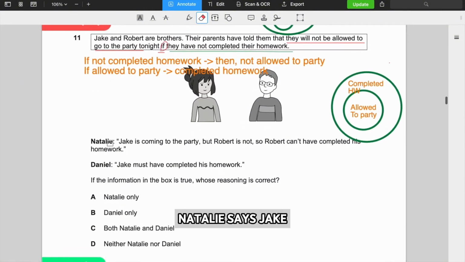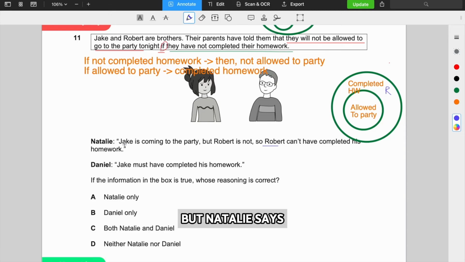So we have Natalie says Jake is coming to the party, but Robert is not. So Robert can't have completed his homework. That's not necessarily true, because what if Robert has completed his homework, but he's still not allowed to the party? Because completing your homework is simply a necessary condition. It's not enough. Because maybe Robert has COVID, so Robert should be quarantining, right? That's why Robert still can't come to the party, although he has completed his homework, right?